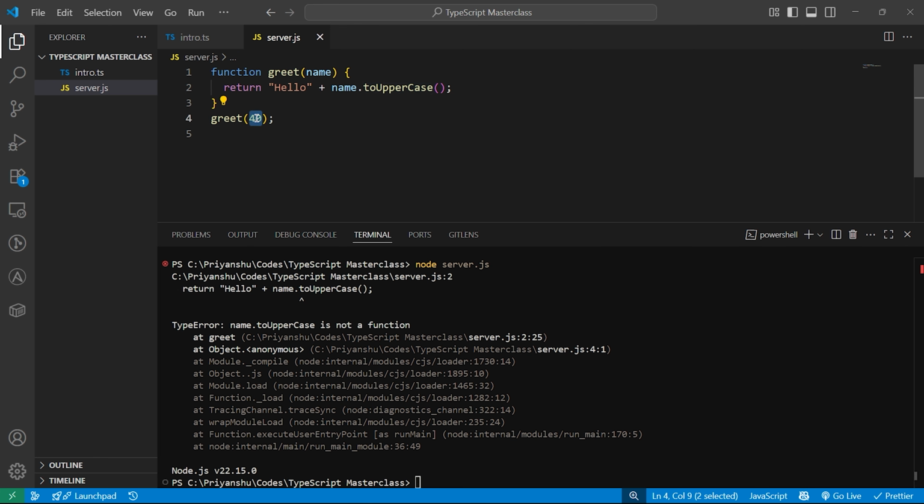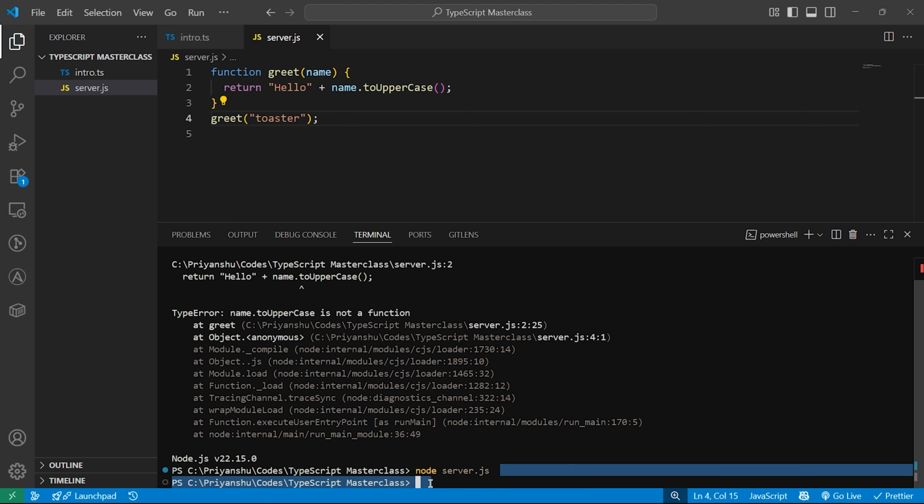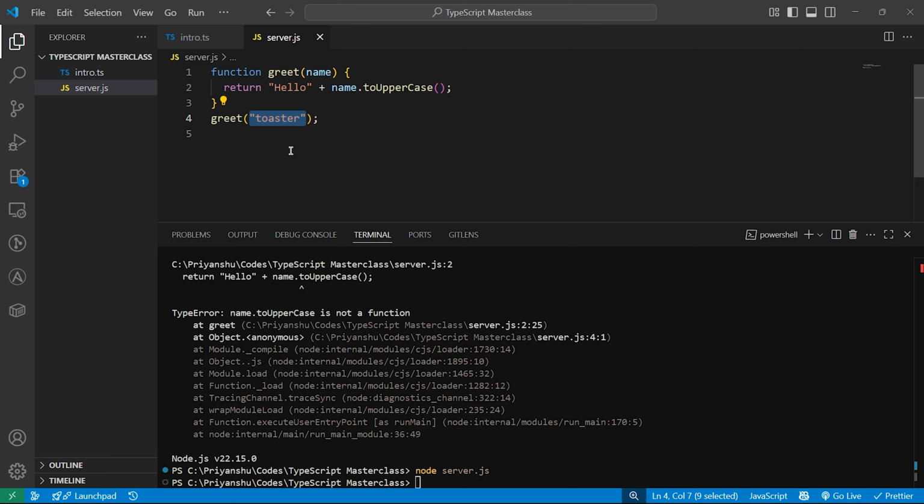But if I pass toaster over here, let's see what will happen now. Here you see, no error now. So JavaScript will not give you any warning or error when you pass wrong types to anything. If I pass anything over here, it will not give me any error until your user triggers it in production and your app blows up on Friday night. You are going to spend your whole weekend banging your head over what went wrong.